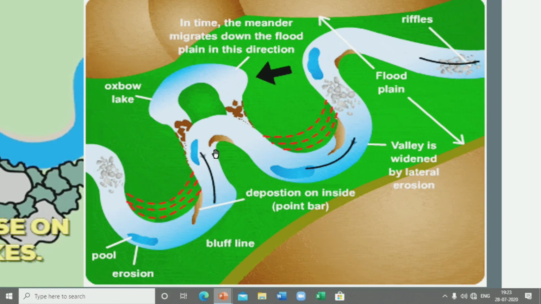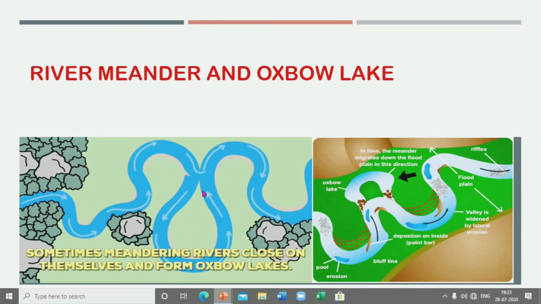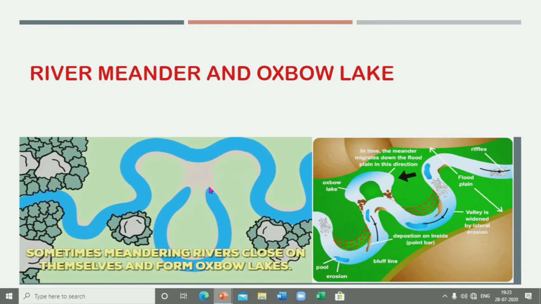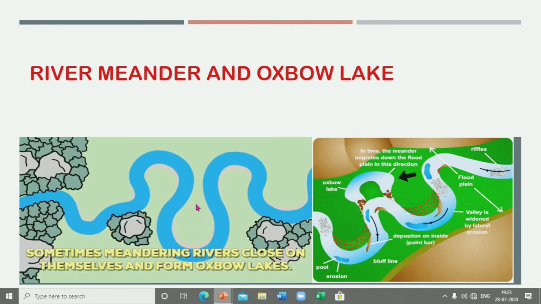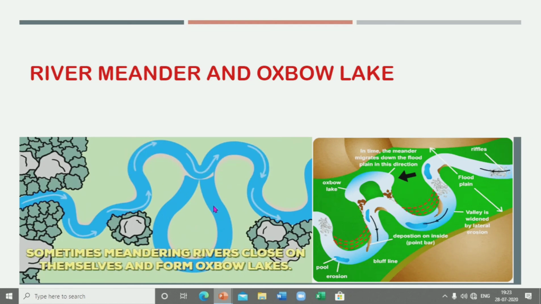A point of time comes when the river, after bending, keeps increasing the bend, and at one point the loop increases so much that, as you can see from the picture, it gets cut off at its neck from the main course, and a separate Oxbow Lake is formed. The river starts bending so much that at a point of time it breaks from the main course. A separate loop is formed, which is known as Oxbow Lake.